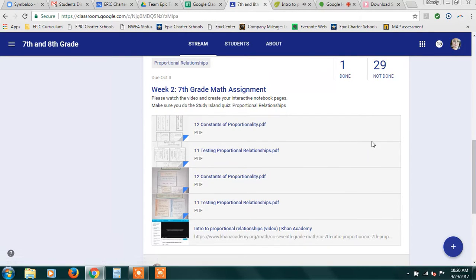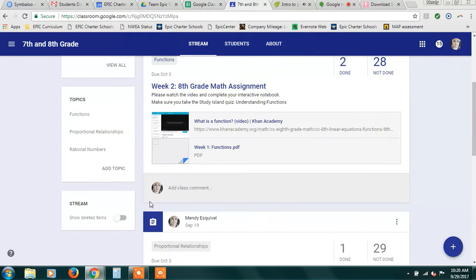This is a proportional relationship. Why is that? Because the ratio between y and x is always the same thing. And you could say the ratio between x and y is always the same thing. There's a PDF on there, but I didn't get everything on there for 8th grade last time, and that's my bad. I will make sure that it's all on there before class starts this next week.